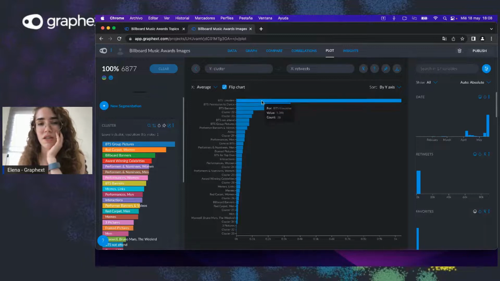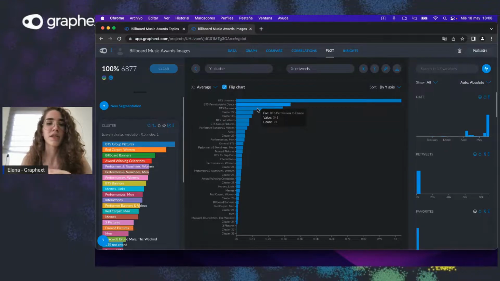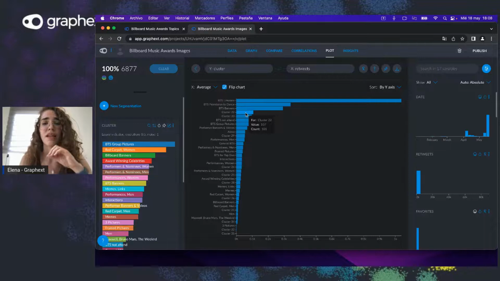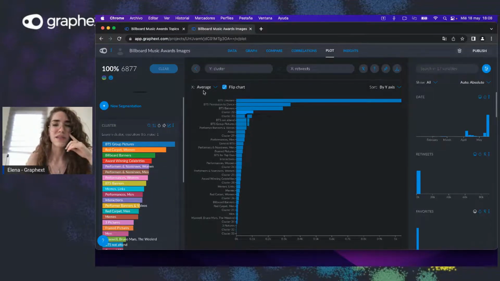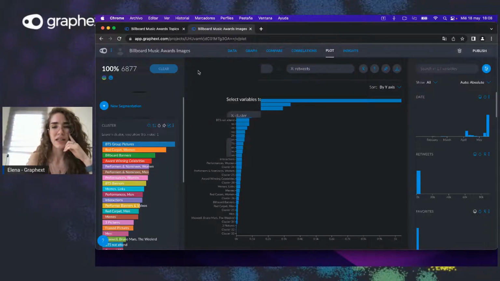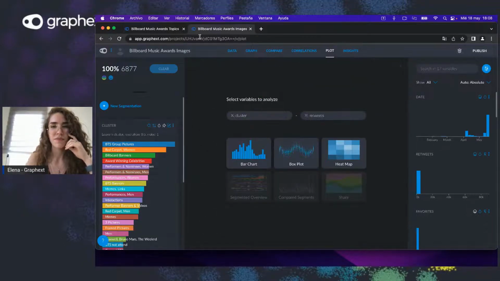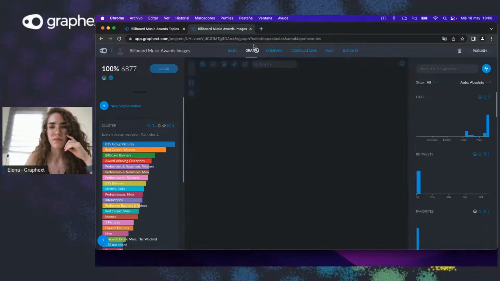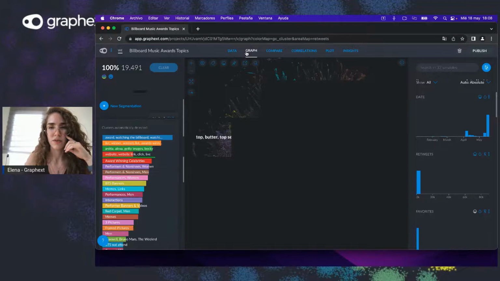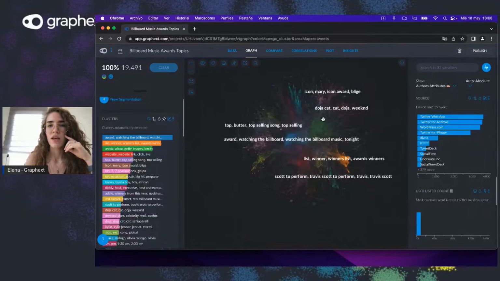And these are images of BTS in a limousine. These are images of an album called Permission to Dance, banners. This one, I believe, is them in white clothes. So lots of interactions with BTS in general. So yeah, let's go back to this cluster here.